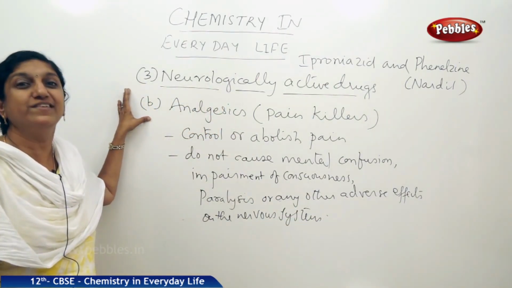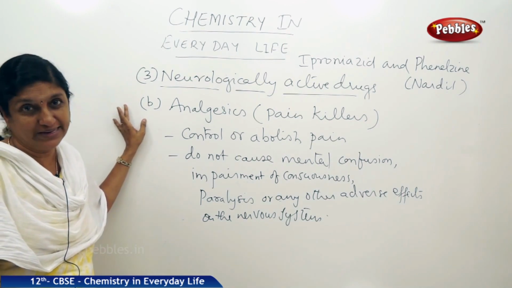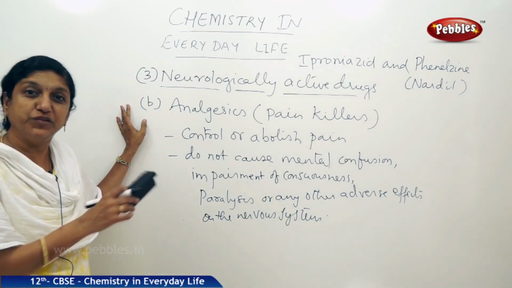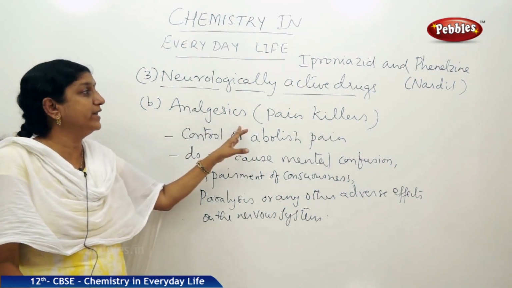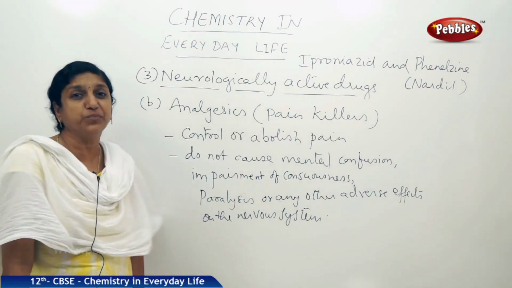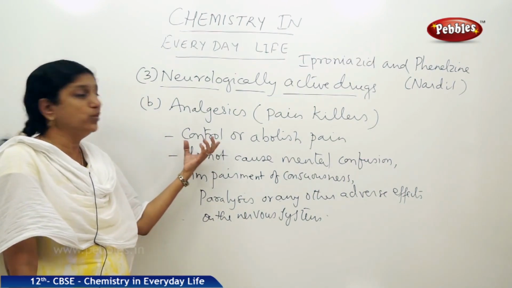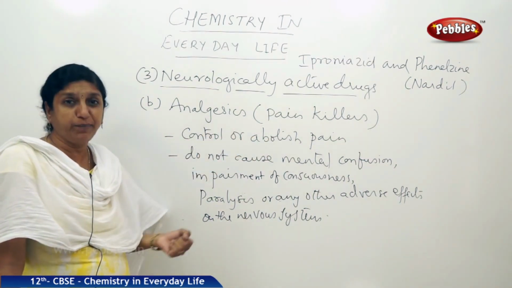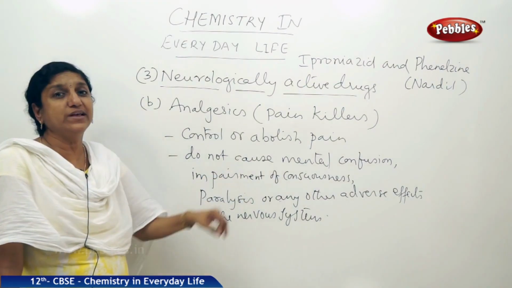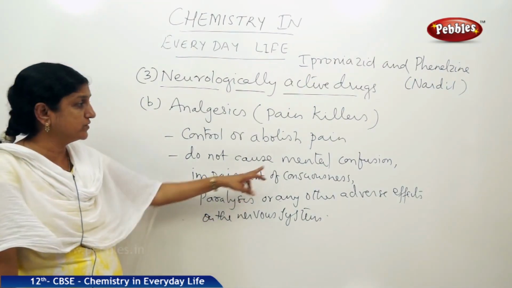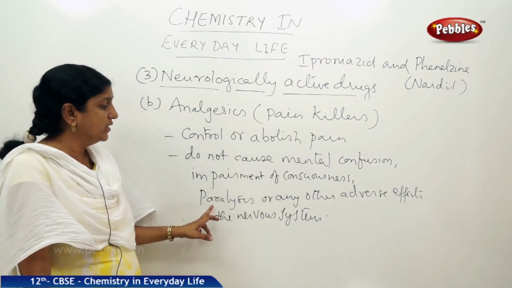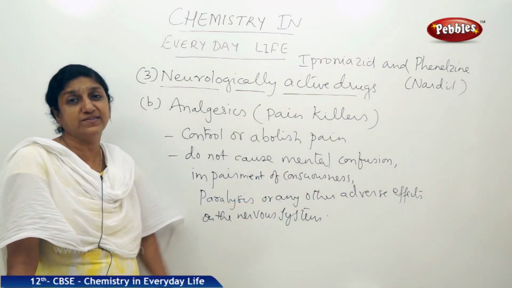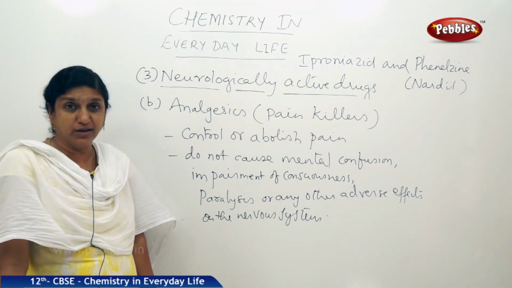We are talking about the second category of neurologically active drugs. The first one was tranquilizers, and this is the second category called analgesics, which are also called painkillers. They are able to prevent or abolish pain by not causing any adverse effect on the nervous system like mental confusion or impairment of consciousness or paralysis or any other such adverse effect.